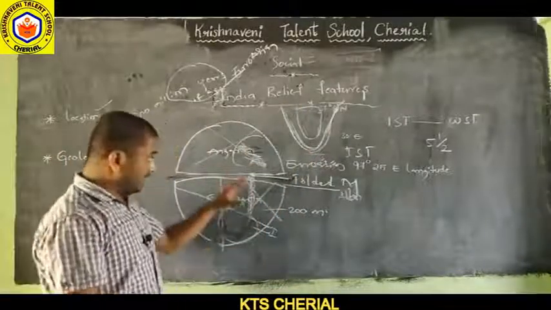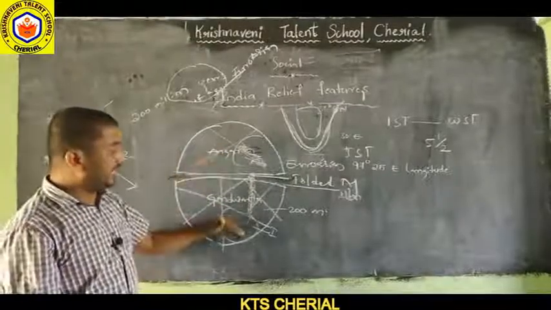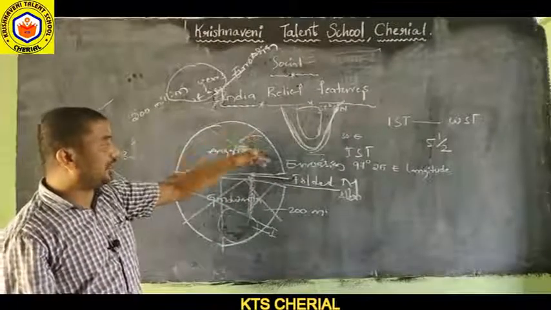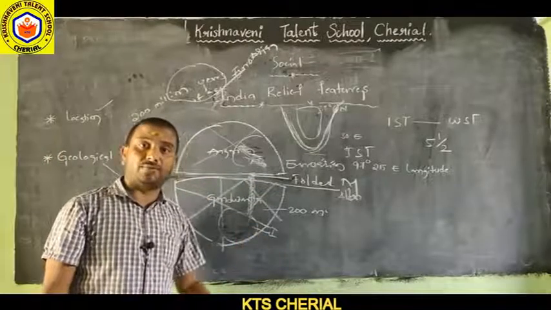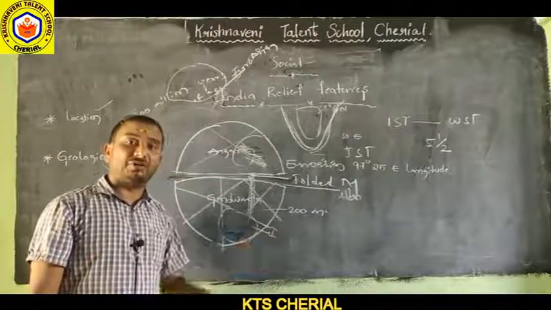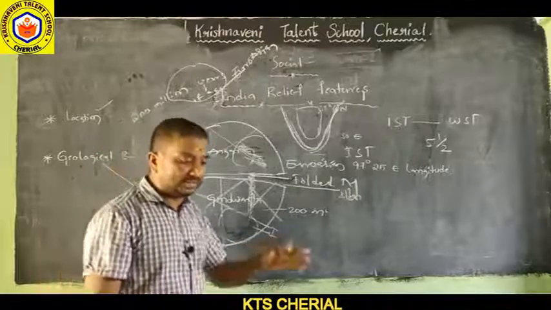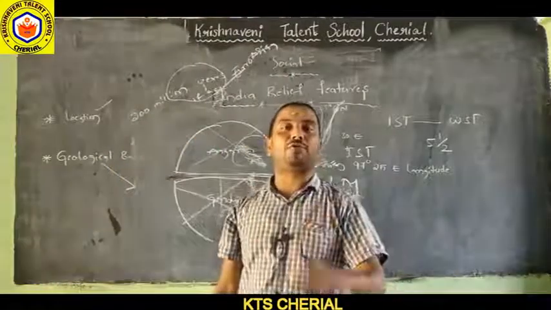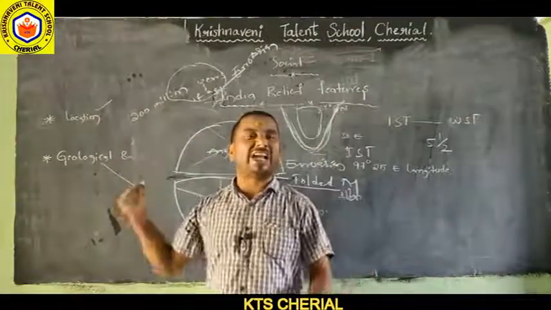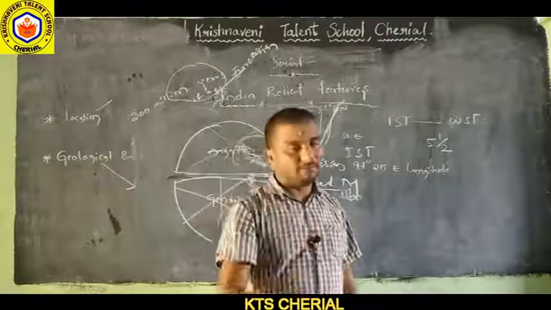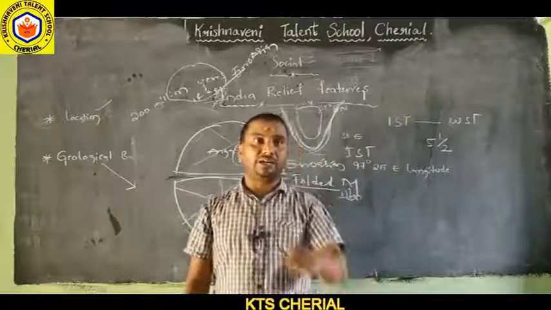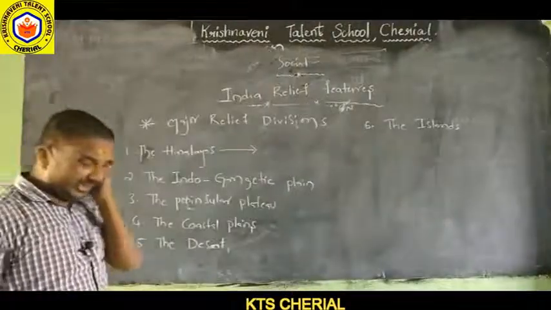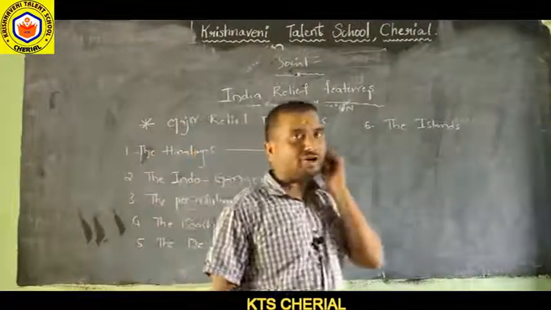When the Indian landmass collided with the Eurasian landmass, mountains were formed, plains were formed, and plateaus were formed. So this is the geological background of the Indian peninsular landmass. We already discussed the location and geological background of India.